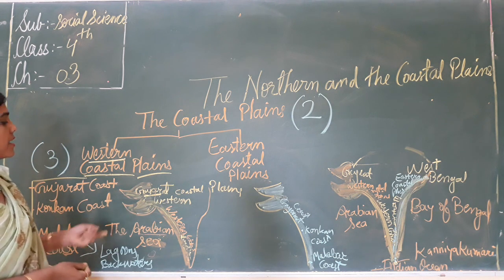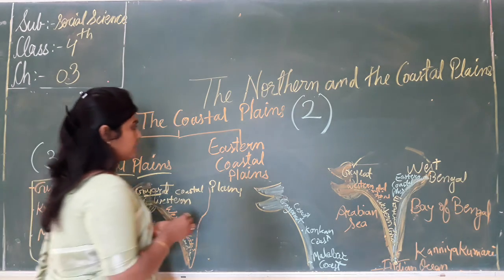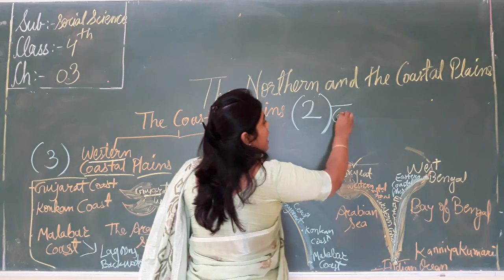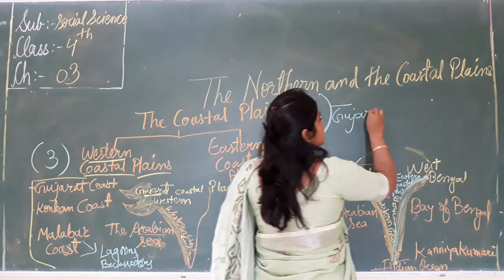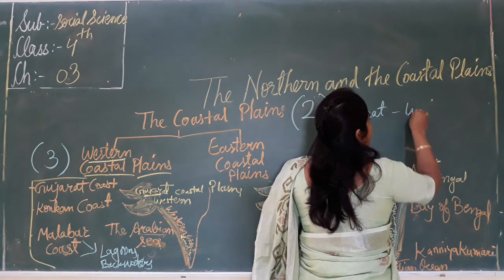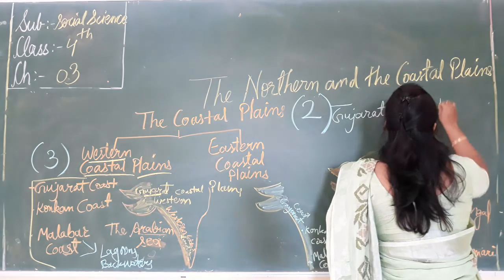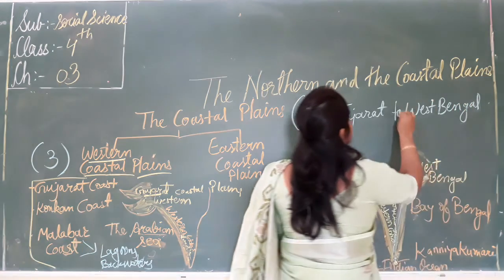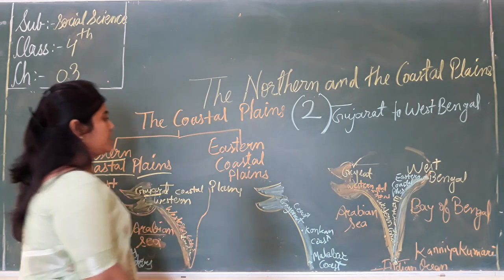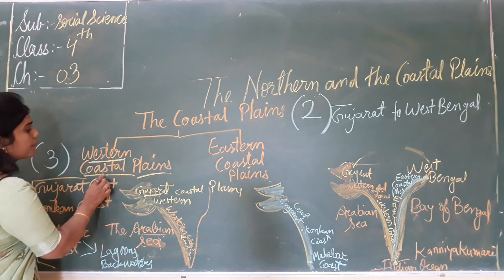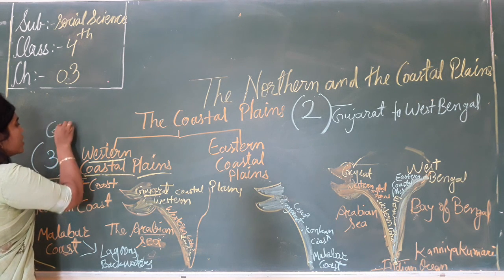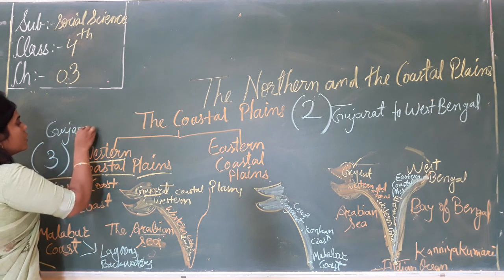The coastal plains are divided into two parts, eastern and western. The western coastal plains are further divided into three parts. The coastal plains stretch from Gujarat to West Bengal, covering both eastern and western coastal plains. If we talk about only the western coastal plains, then they stretch from Gujarat to Kerala.